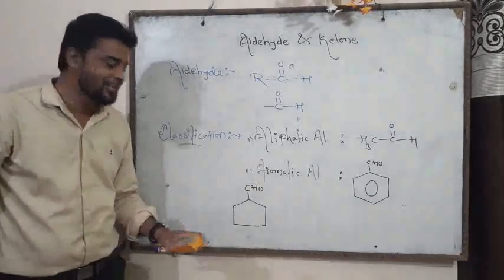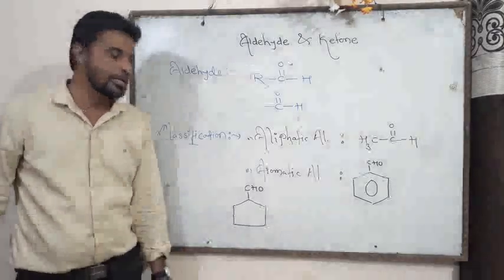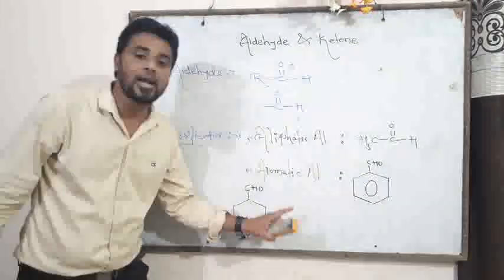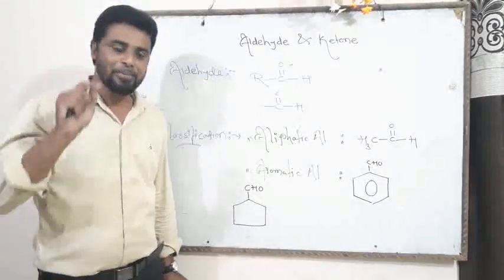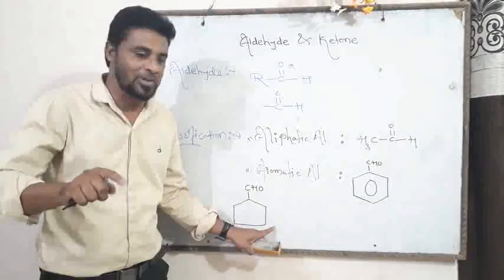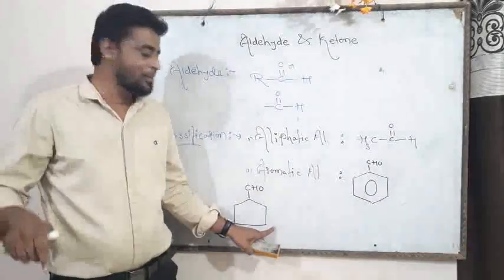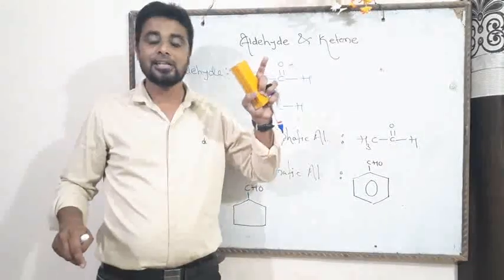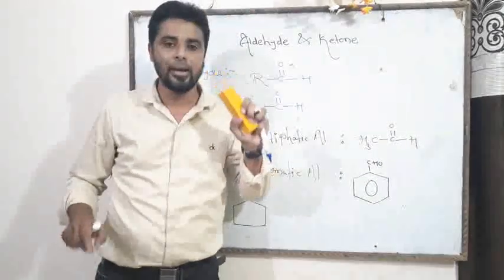Due to this reason, the name of this compound is cyclopentane carbaldehyde. Always keep in mind that all the aromatic compounds are ring compounds, but not all ring compounds are aromatic compounds. This is explained with the help of Huckel rule.